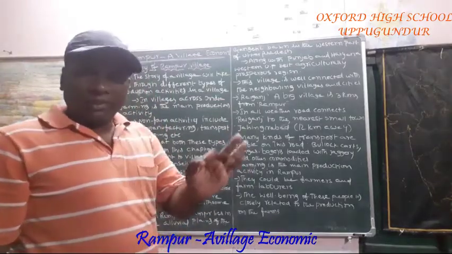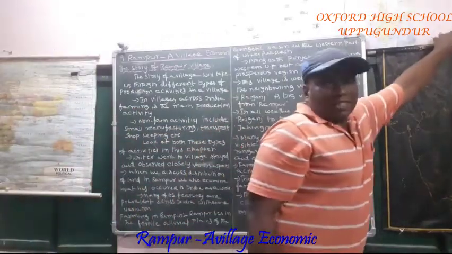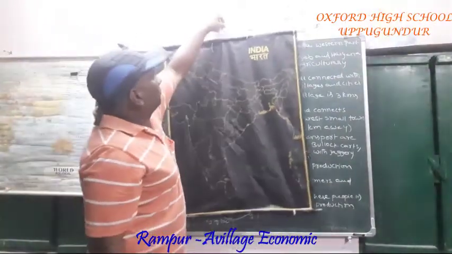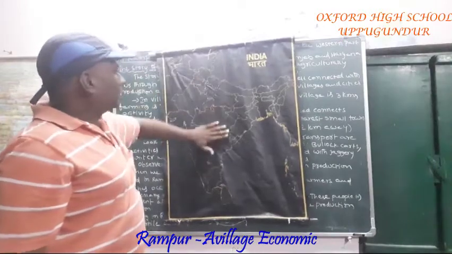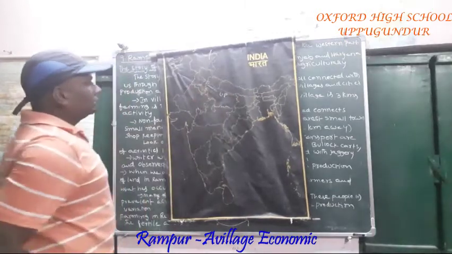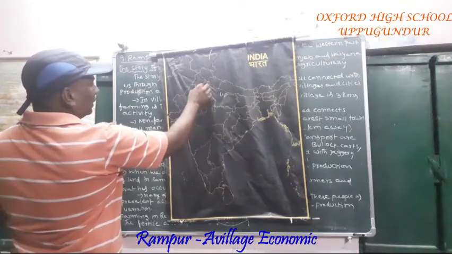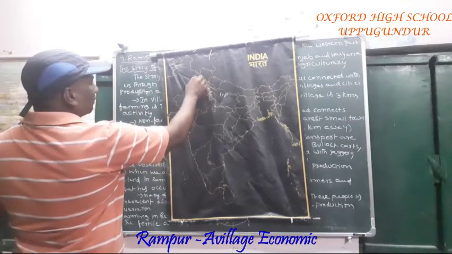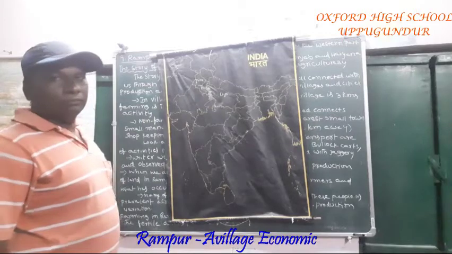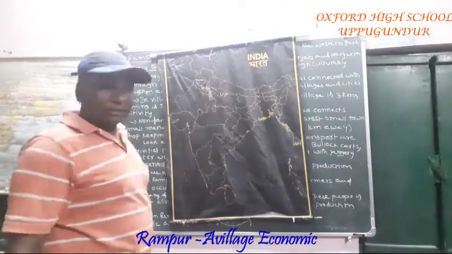Rampur is located in Uttar Pradesh, especially in western Uttar Pradesh. Which Uttar Pradesh? Western Uttar Pradesh. I will show you on the map. See this map, this is the India map. So this is UP. This is the western part of Uttar Pradesh. Here Haryana is located. Here Punjab is located. Punjab, Haryana, UP.